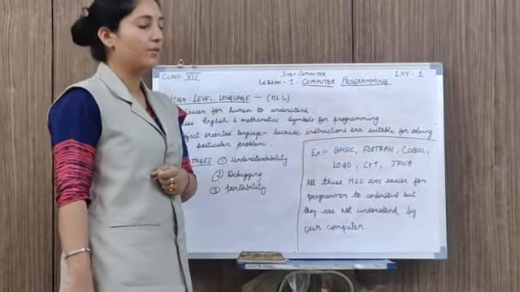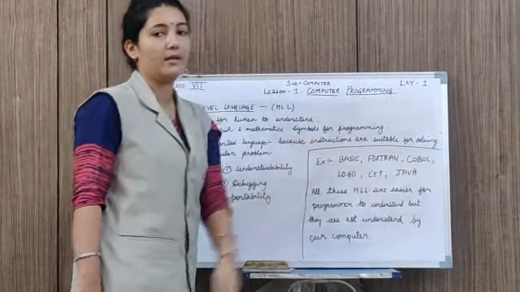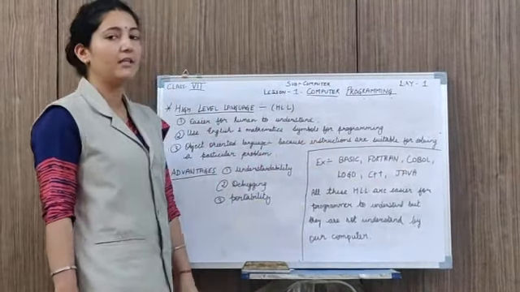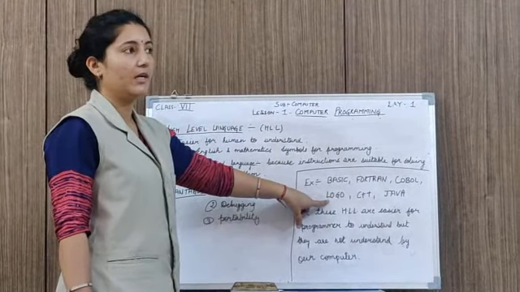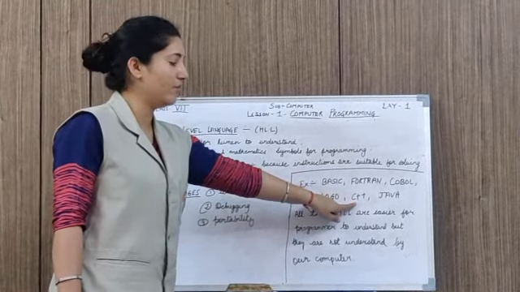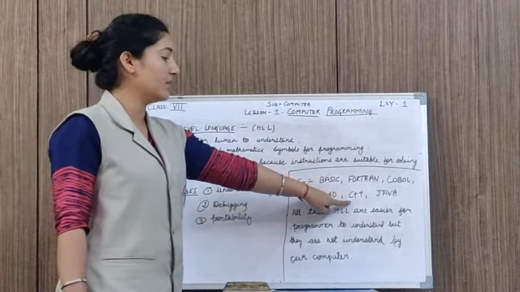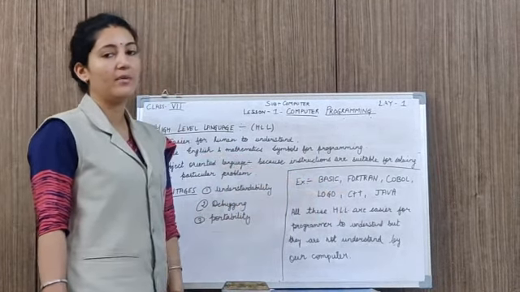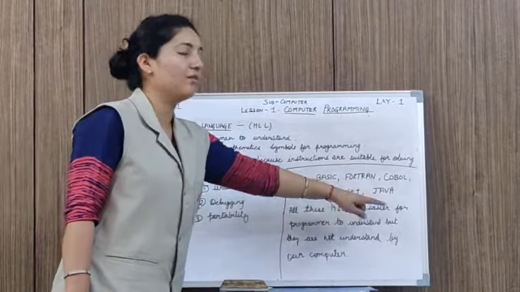COBOL is Common Business Oriented Language. This is also a high level language and it is used for business purposes. Logo, a language that is graphic oriented. This is again a high level language and it is used to draw graphics. C++ is again a high level language. It is the enhancement of C language, in which we write programs for the computer.